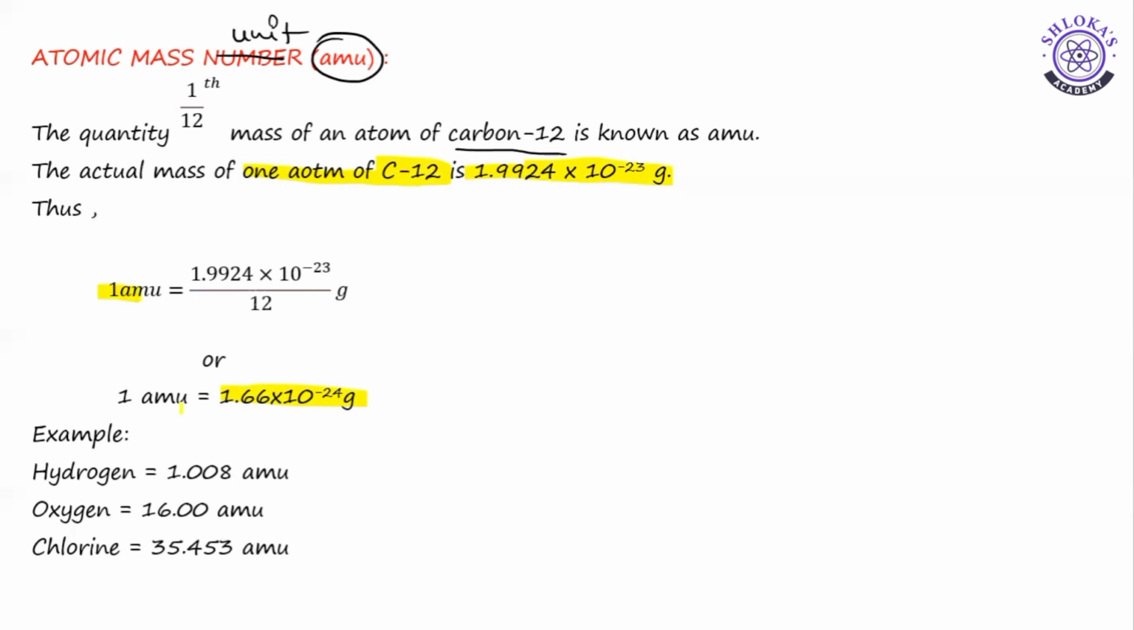This was a previous question in NEET and mains as well. The question was, 1 AMU is equal to what? This was the answer. And examples we have already discussed. In the next video, we will see why these elements have fractional values, what is average atomic weight, and how we can find out the average atomic weight.